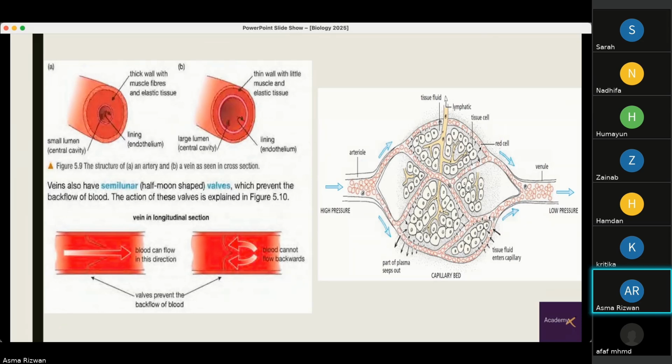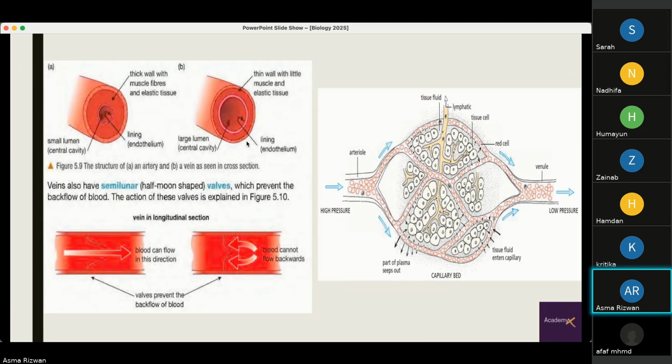These are the structures of each blood vessel shown. So this is the artery, which has thicker walls. It has muscle fibers and elastic tissue. Again, elasticity, why? Because it needs to withstand high blood pressures, and it also experiences pulsations, right? So there is an increase in pressure and then decrease, increase in pressure and then decrease.